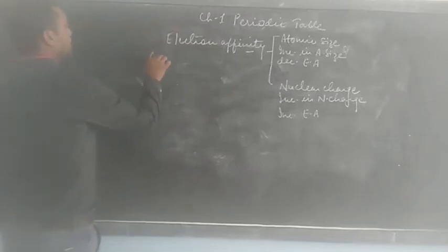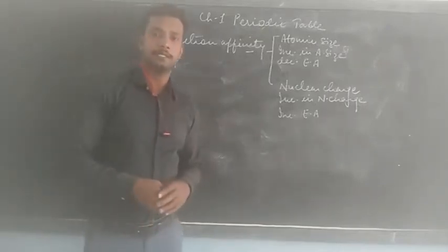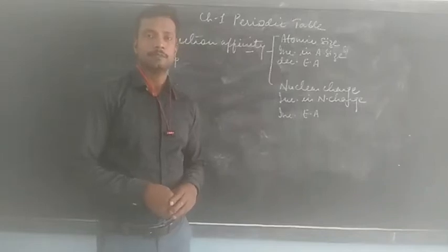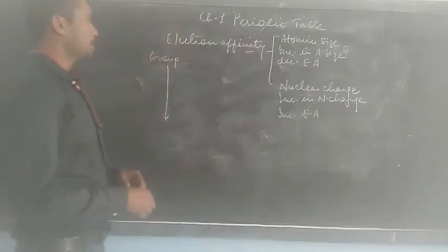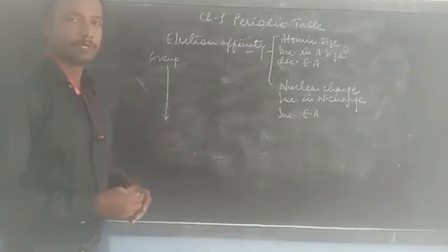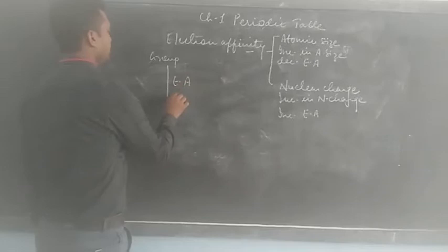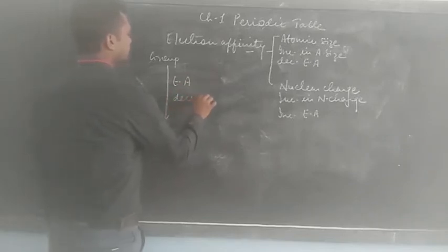And on moving down the group, as we know, the atomic size increases, due to which an electron cannot be so easily added because of the lesser force of attraction, and hence electron affinity decreases.